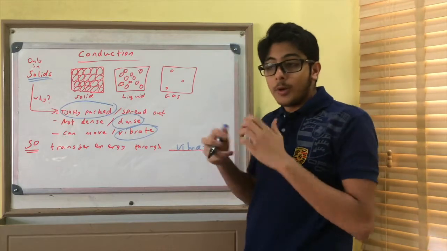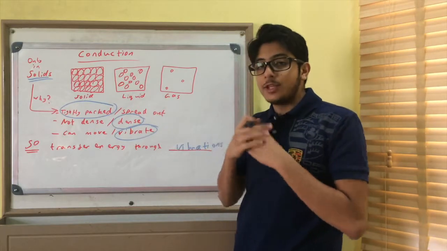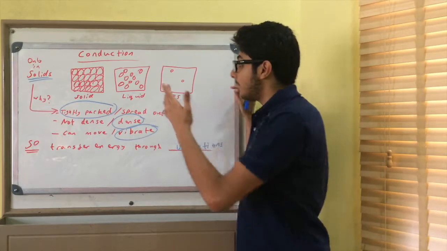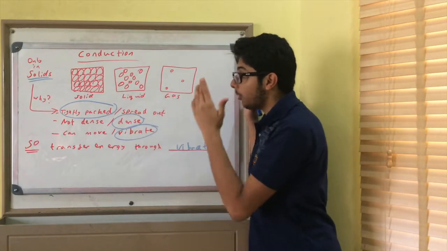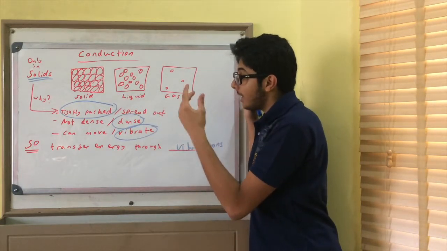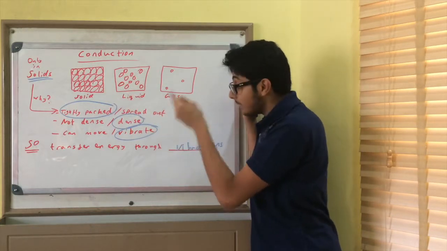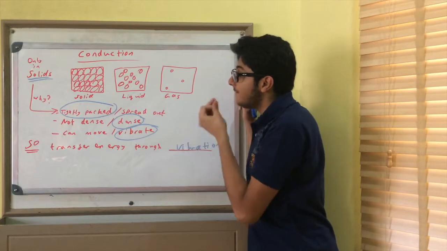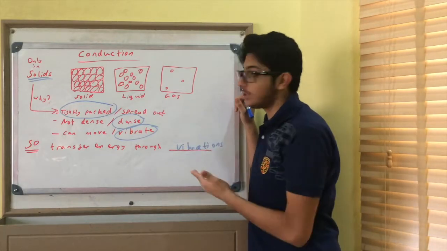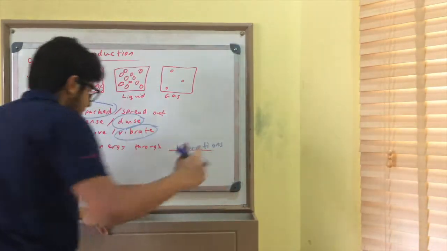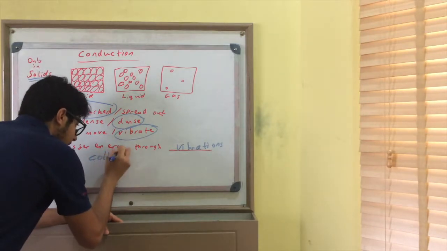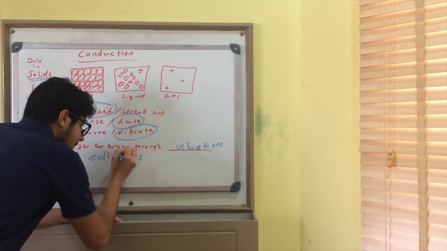We know that all particles, when they collide, transfer energy. And because in a solid the particles are tightly packed and frequently colliding with each other, they're going to be transferring energy very easily through conduction. The collisions are very frequent.